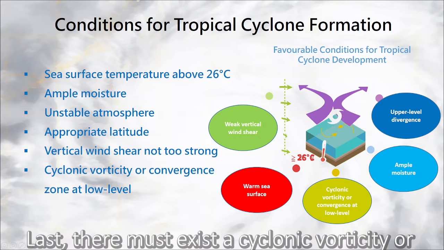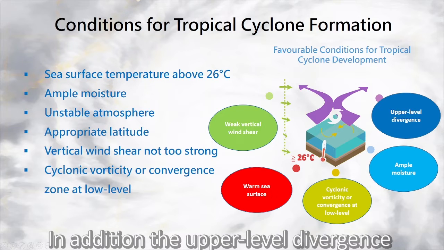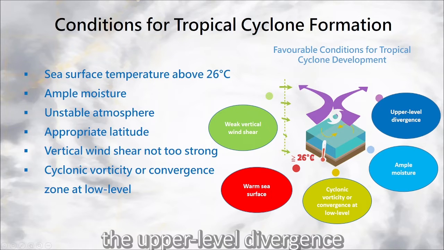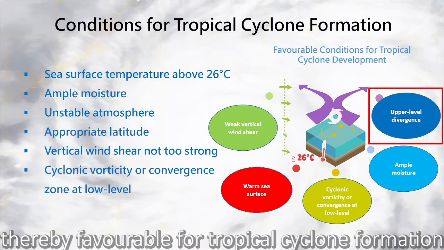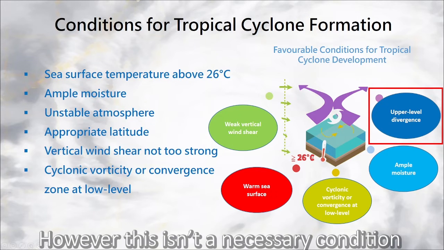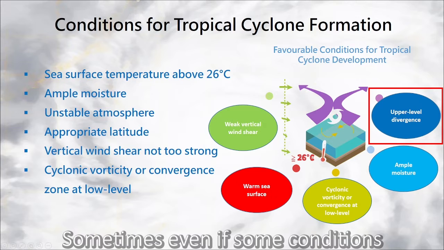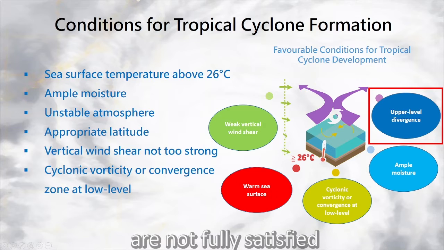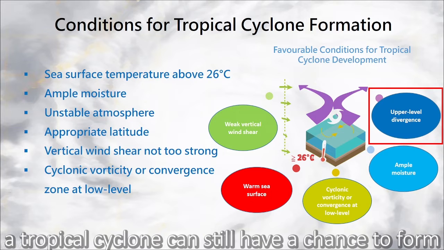Last, there must exist a cyclonic vorticity, or convergence of air streams in the low level of the atmosphere. In addition, the upper-level divergence can facilitate convective activities, thereby favorable for tropical cyclone formation. However, this isn't a necessary condition for the formation of tropical cyclones. Sometimes, even if some conditions are not fully satisfied, but when other conditions are rather favorable, a tropical cyclone can still have a chance to form.